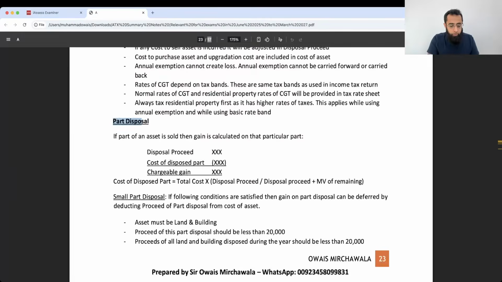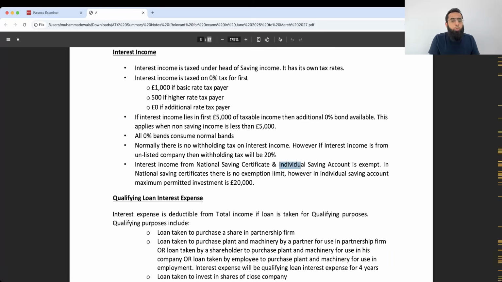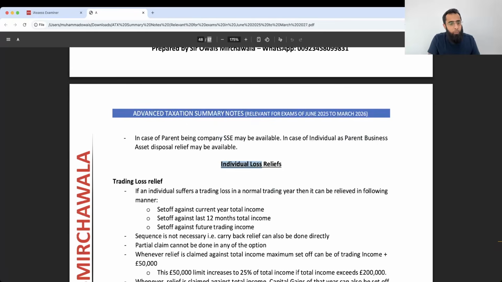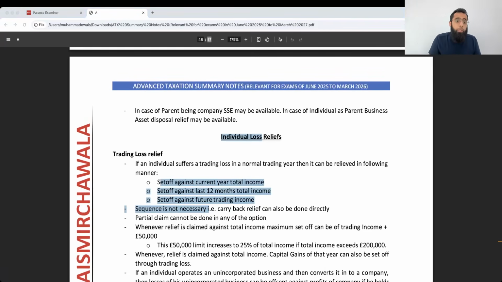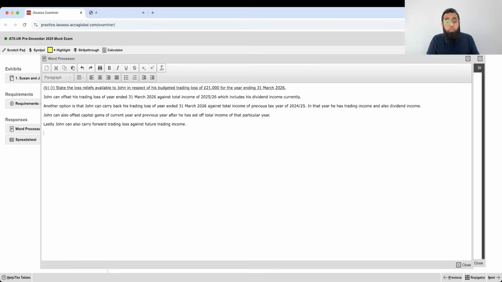I hope you all remember. If you don't remember, just go to individual losses. In the trading loss section, you can find all of these options. You have already studied them. These summary notes are obviously very important for the revision phase and while you are doing these past papers. But make sure you are not very dependent on them because in the exam, they won't be available.